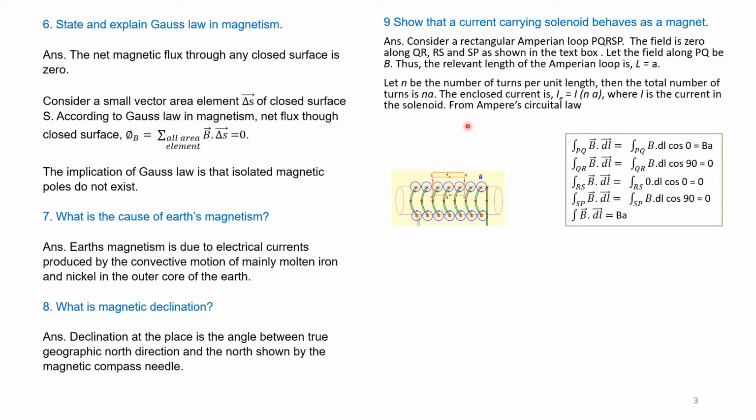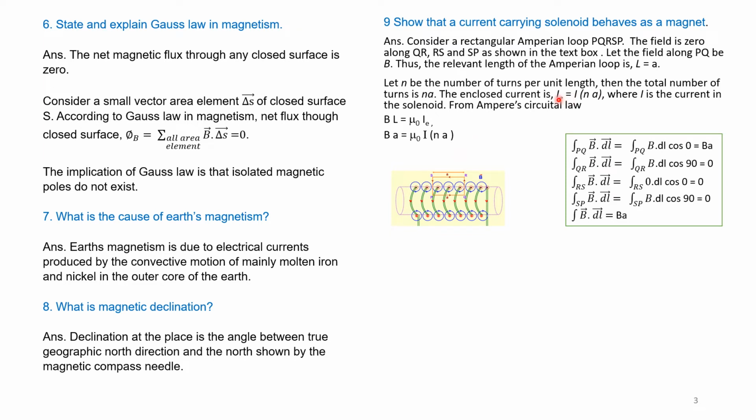From Ampere's circuital law, we know that BL is equal to mu naught into I enclosed, where mu naught is the permeability and I enclosed is the enclosed current. B is the magnetic field and L is the length. Therefore, B into A is equal to mu naught I into NA.